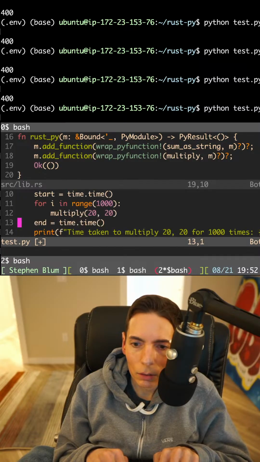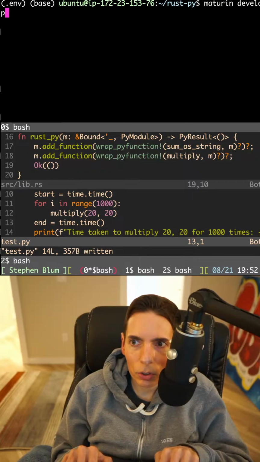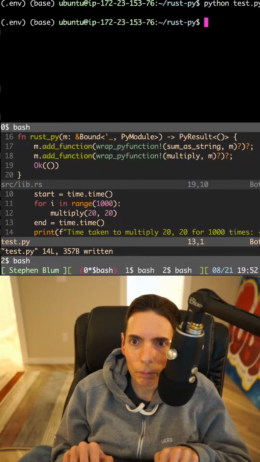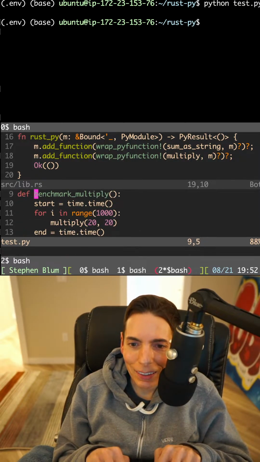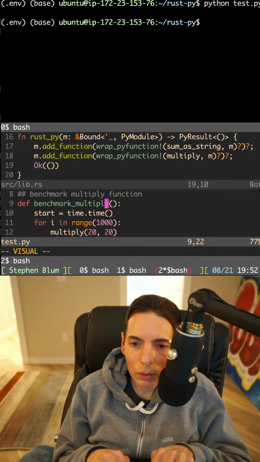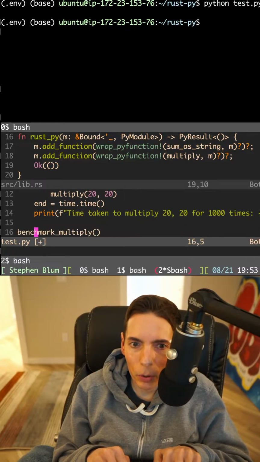Okay. Let's see if that works. We're just gonna do that really quick. See if that works. And then we need to actually call the function. All right, def benchmark. So what we'll call it here. Go to the bottom. There we go. Boom. All right.